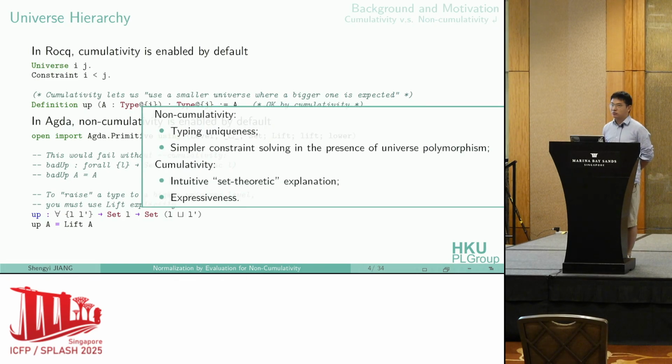In general, these 2 kinds of universe hierarchy have their own pros. For non-cumulativity, usually you enjoy typing uniqueness, which means any typable term is given a unique type up to equivalence. It also induces simpler constraint solving if you have universe polymorphism, because all you need to do is use unification to solve the universe level. With cumulativity, people can argue that it gives a more intuitive set-theoretic explanation, and it increases the expressiveness of the type system.